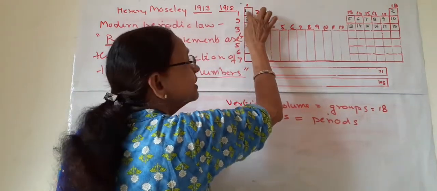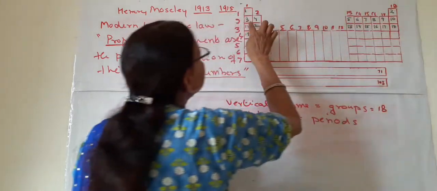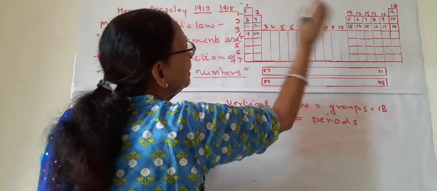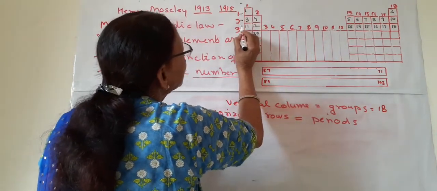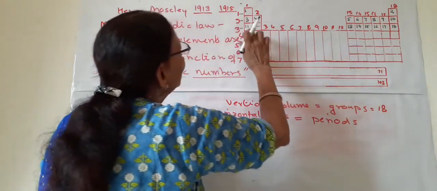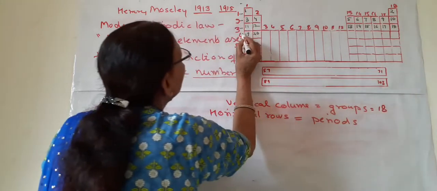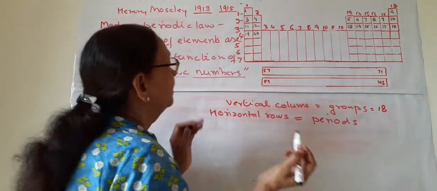So this is the first period having 2 elements. This is the second period having 8 elements. This is the third period again having 8 elements: 1, 2, 3, 4, 5, 6, 7, 8. And this is the fourth period having 18 elements.